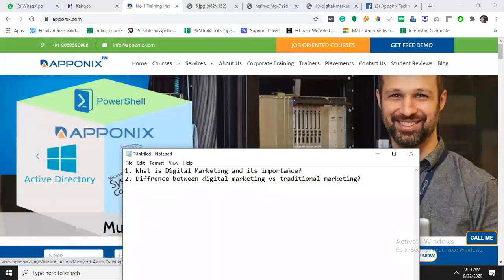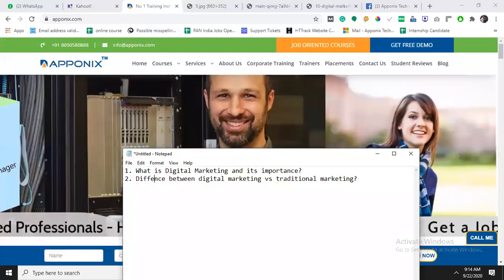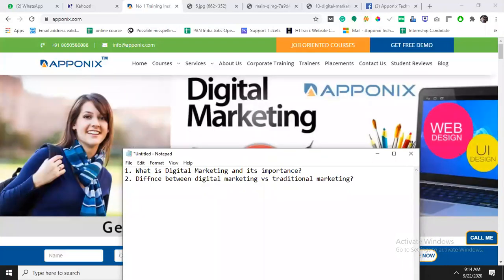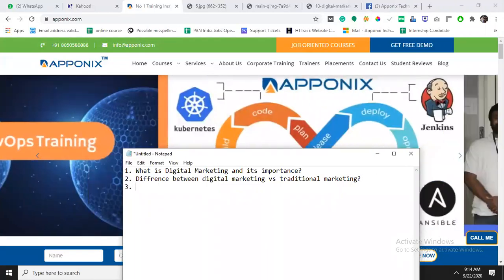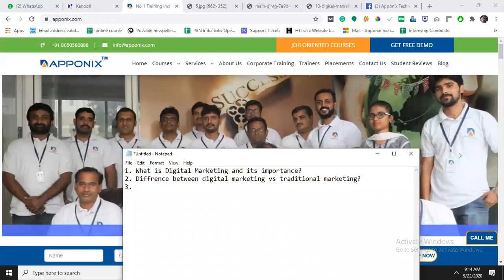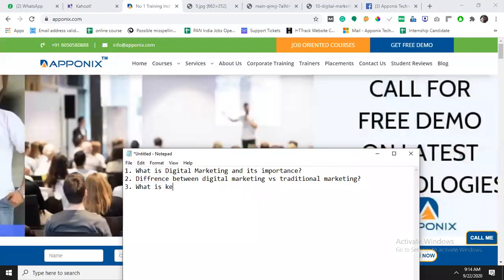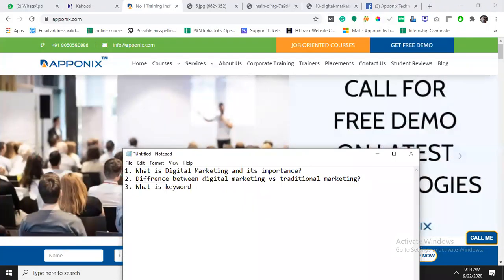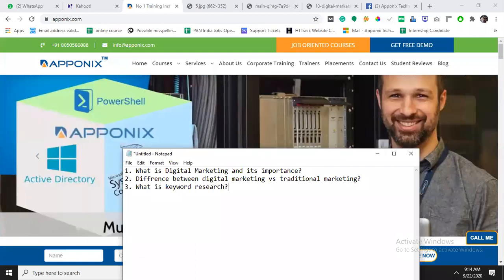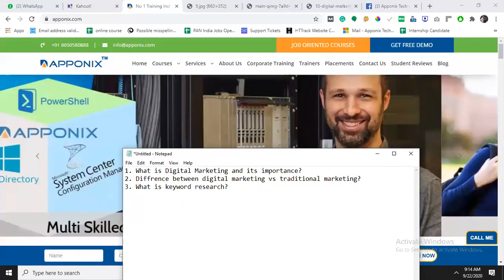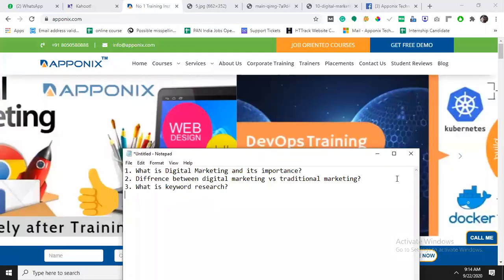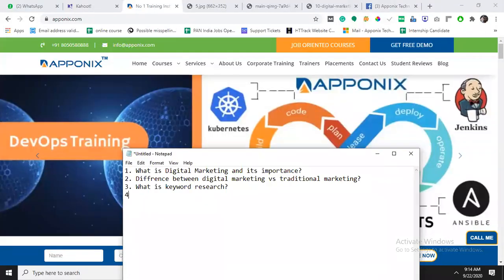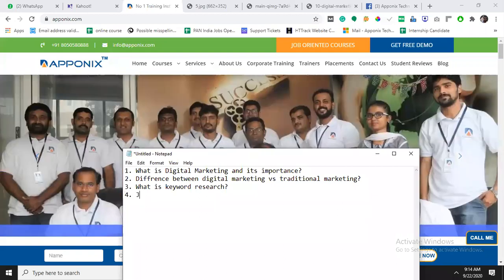The difference I'm going to explain. And the third thing is, what is keyword research? For job opportunities.